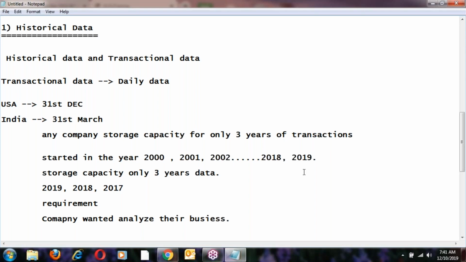Yes, how many students are expecting this year? January month, how many students expecting? February month, how many? March month, how many? April month, May month. So expectations, right? How can they predict? Yes, that is analysis, prediction. How can they predict here? Based on the history, they can predict, right?